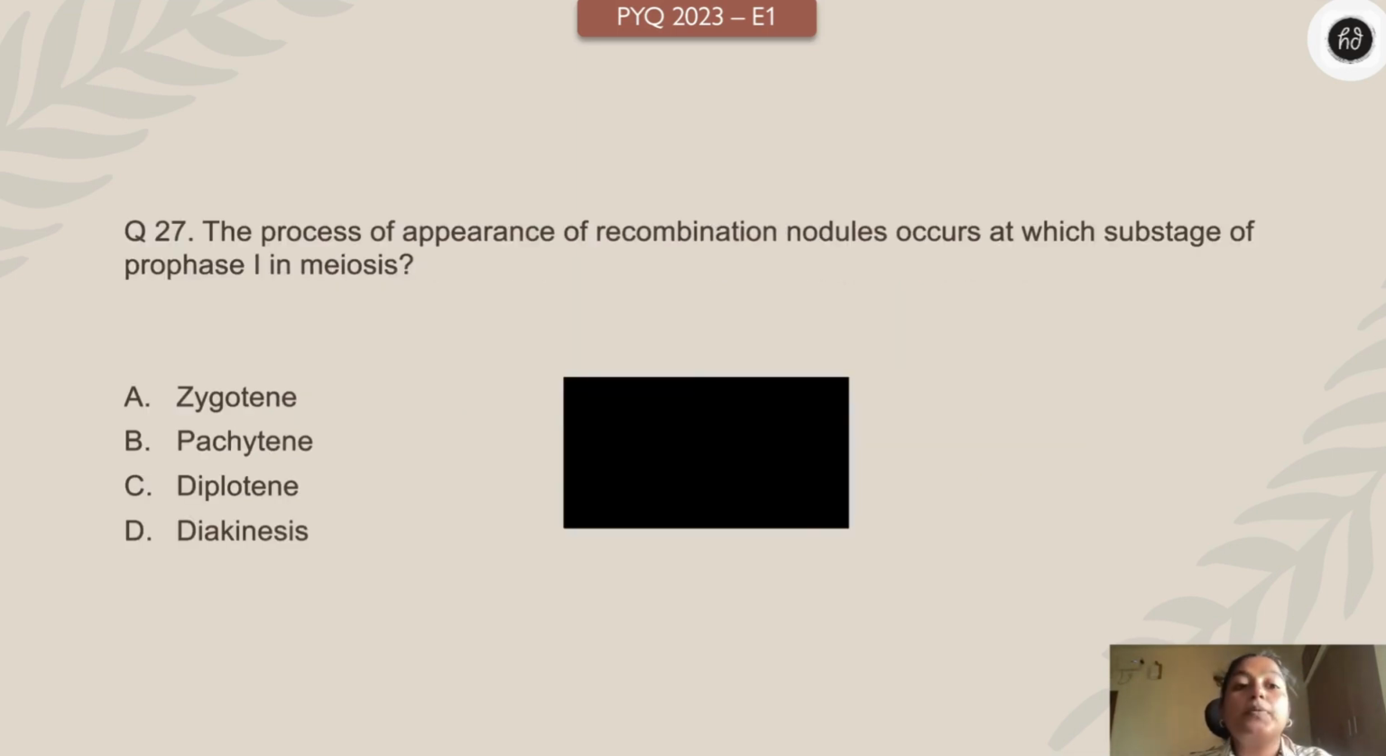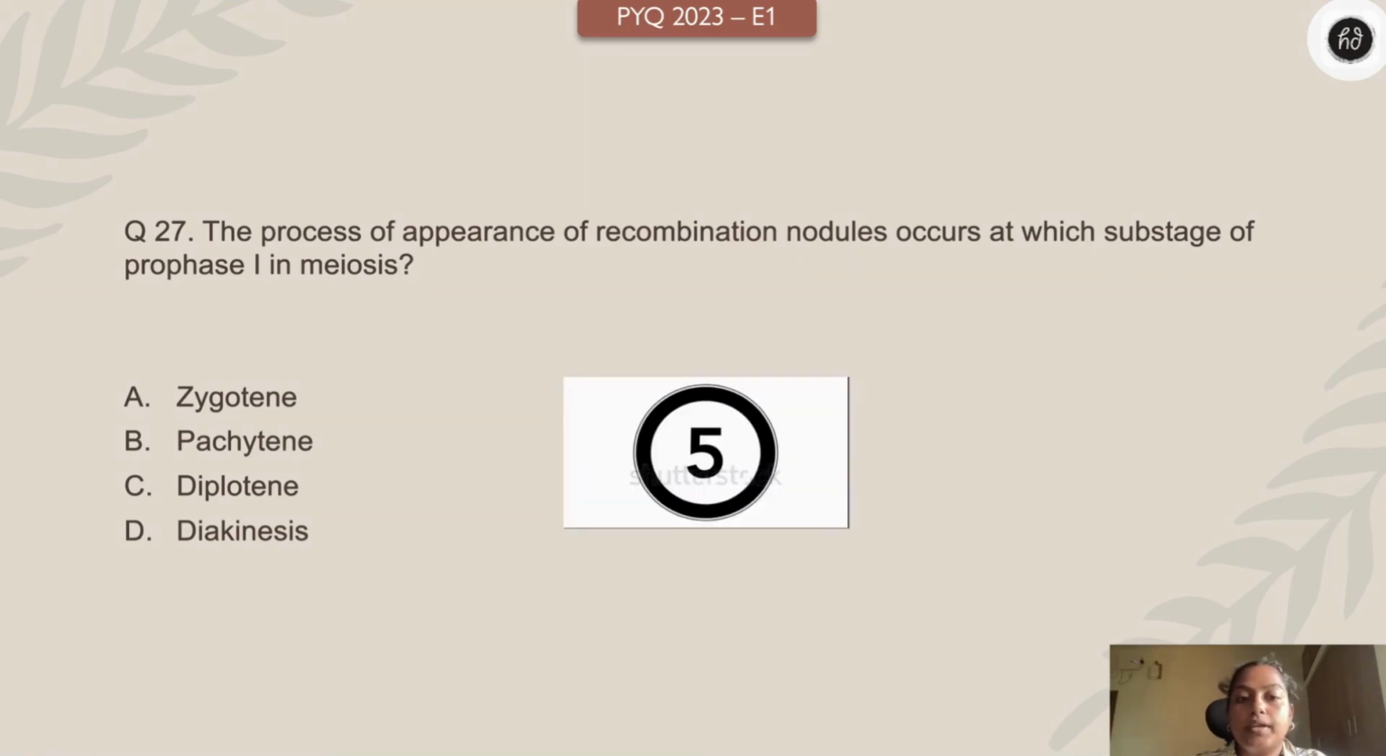Okay. The appearance of recombination nodules occurs at which substage of prophase 1? Very important. Even in 2024, this question was there. Zygotene, pachytene, diplotene, diakinesis. Your time starts. 3, 2, 1 right now.